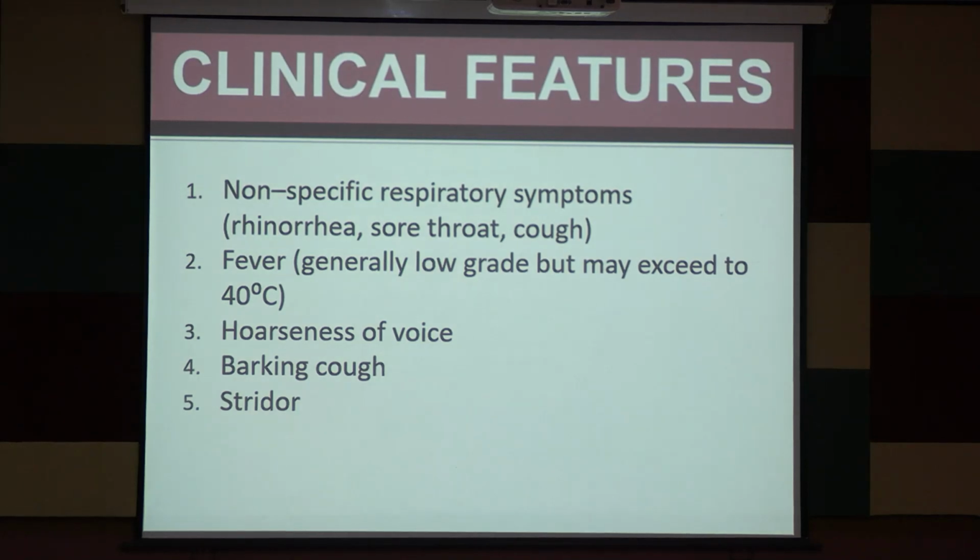So clinical features: as this is a viral infection, we will get some prodromal symptoms like rhinorrhea, sore throat or cough. There may be fever, but it is not very high grade, low grade fever. You will get hoarseness of voice, barking cough, also known as seal's cough. Stridor. Here the stridor will be inspiratory, expiratory, or biphasic. Biphasic. Laryngotracheobronchitis, not above the glottis.